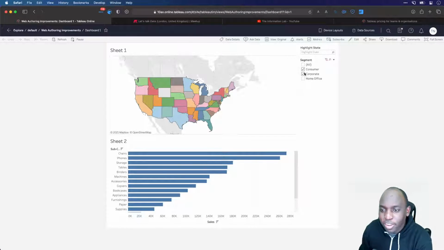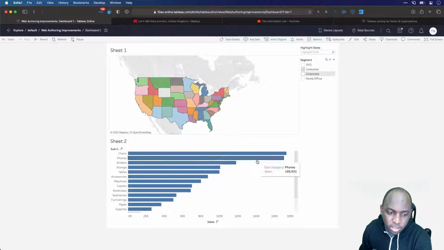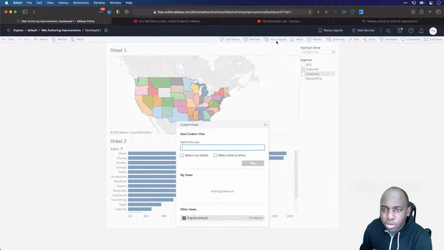And what I'm going to do is change this filter here to just consumer, and it's going to change the charts a little bit. What you'll see is that at the top we have this toolbar, and this toolbar is essentially where you have certain functions that relate to the visualization. If I go to view, you'll see that I get this custom views tab. I can go ahead and create a new one. So I'm going to call this consumer view.